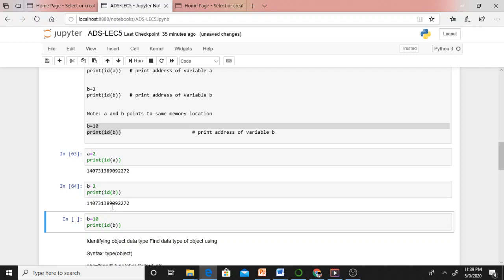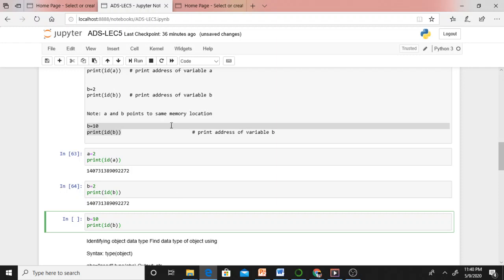Means A and B have the same address. Means they are in the same place. A and B are pointing to the same memory location where that number 2 is stored. In a similar manner, here B equal to 10, print I. Now what I am doing, the previous value of B is 2. Now I am changing that number 2 to 10.